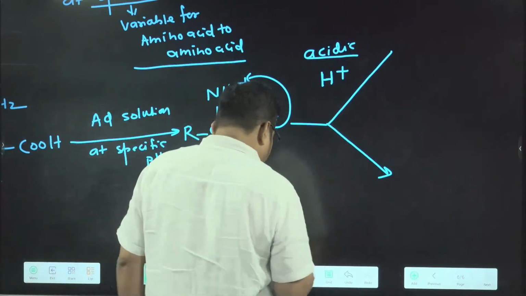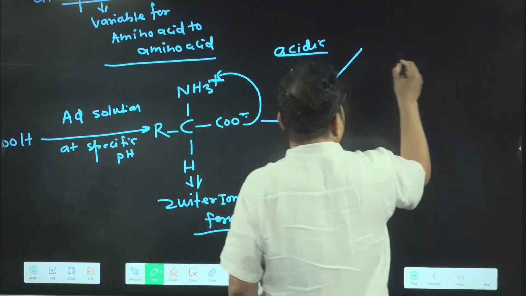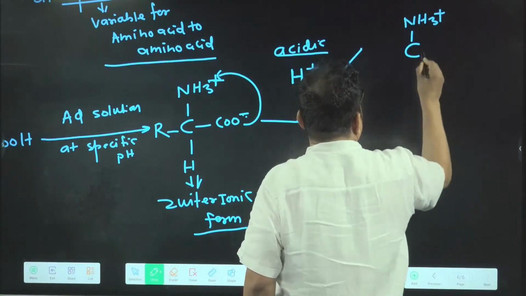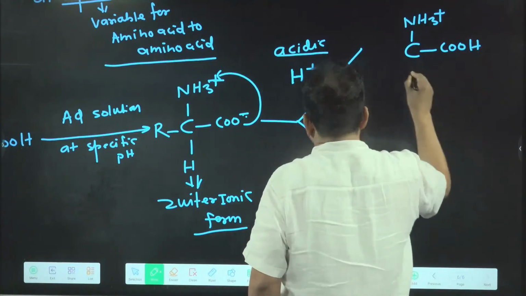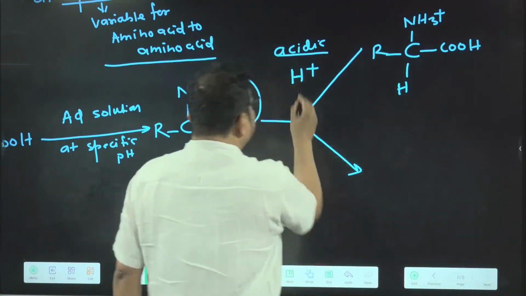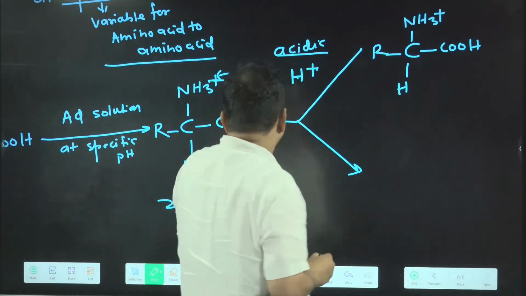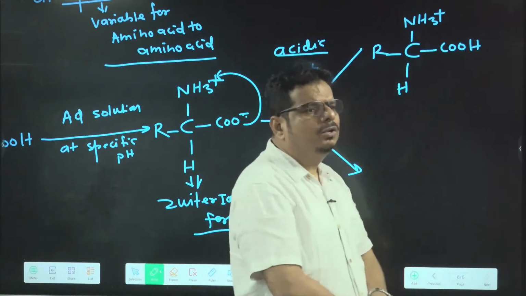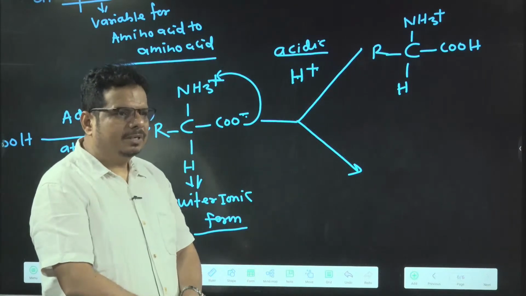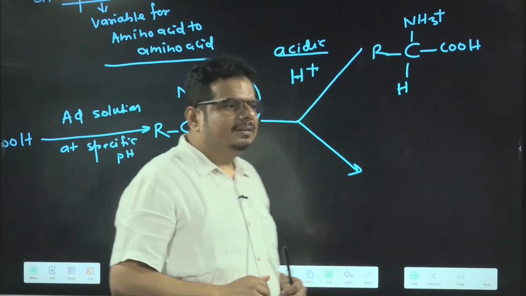So at acidic pH, what will you find? Have a look. C, NH3 plus, COOH, H, and here the R group. What happened? This H plus is accepted by COO minus. The electron was there, the proton went and it converted into hydrogen, COOH. So it becomes which charge? Positive charge. So at acidic pH, getting the idea or not? Is it clear in the mind?